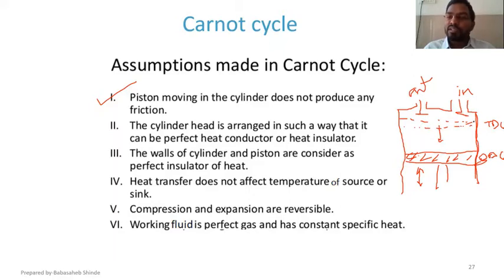So when initially the piston is at this position, it will start moving vertically down. During that downward movement, this inlet valve will be open, so fresh fluid will enter the system. The piston will move to this BDC, that is the other extreme end.